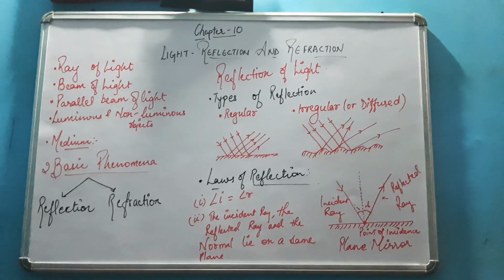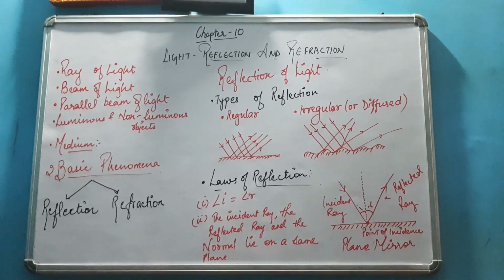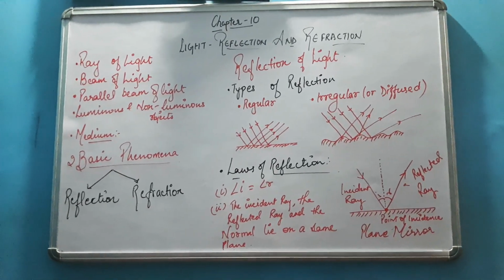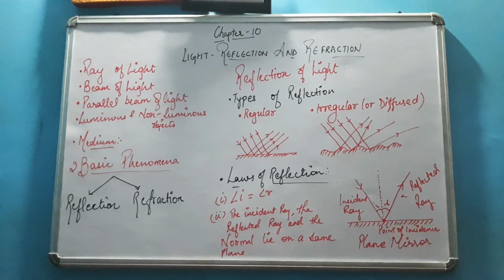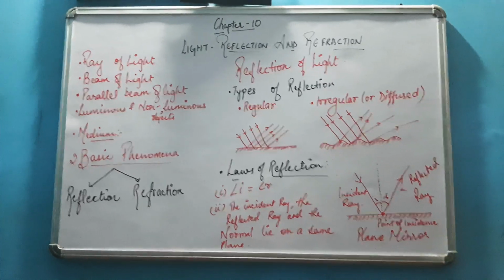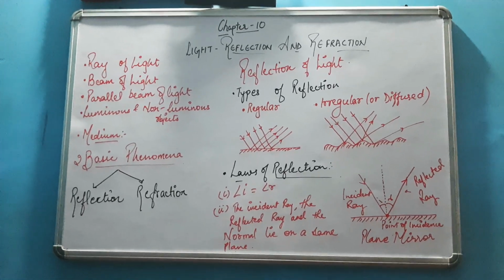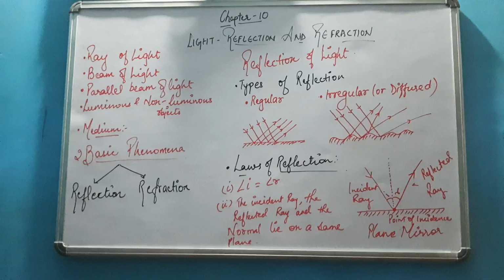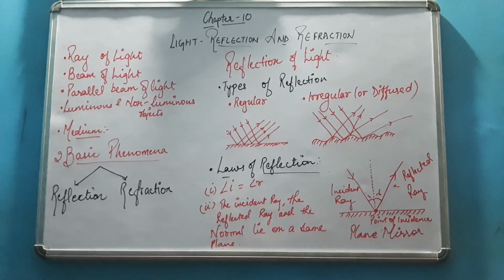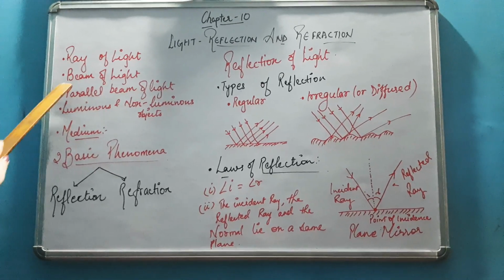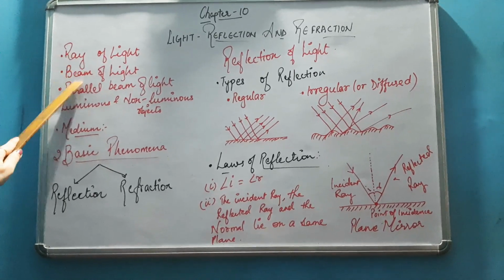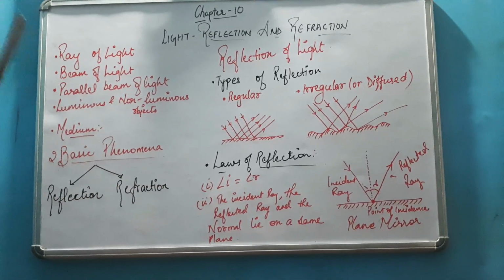Then what is a beam of light? When these rays of light come in a collection or in a group, that is known as a beam of light. Then what is a parallel beam of light? If this beam of light is parallel, or you can say the rays are parallel to each other, then we can say that is a parallel beam of light. A beam of light consists of either a converging beam, a diverging beam, or a parallel beam of light. It depends upon the type of mirror used.